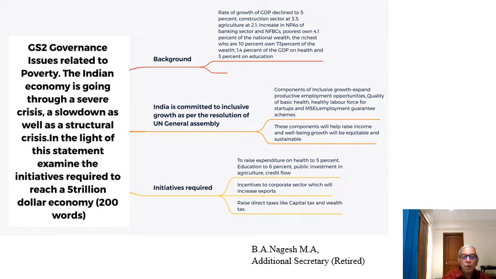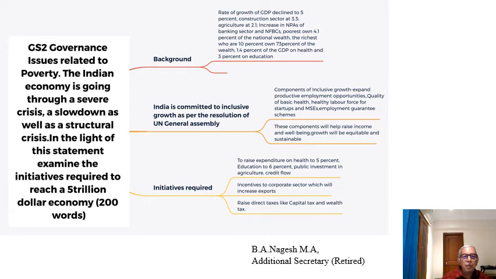Then we also spoke of incentives to the corporate sector, which will increase exports. Then raising direct taxes like capital tax and wealth tax. So this much of what we have discussed will contribute to a 200-word answer.